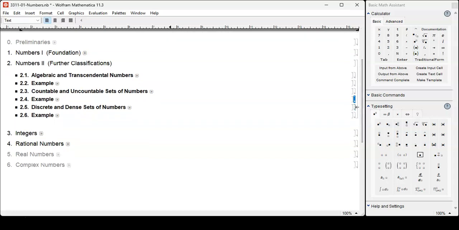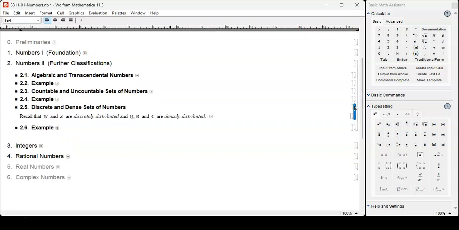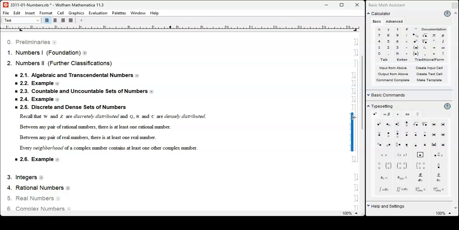This is number theory. Another classification, discrete versus dense set of numbers. W and Z are discretely distributed, so we have the next number to the left or to the right. Q and R and C are densely distributed. Between any pair of rational numbers, there is at least one irrational number.